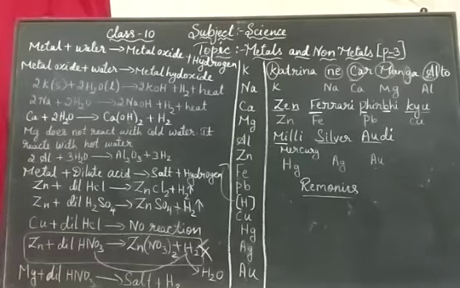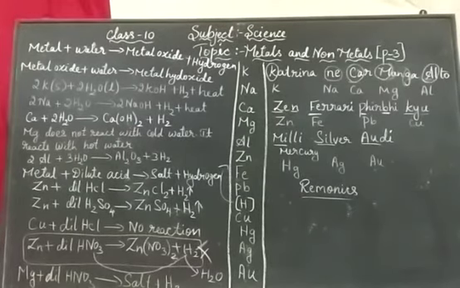What happens here is calcium starts floating because the bubbles of hydrogen gas stick to the surface of the metal. Therefore, heat is not evolved much. The next is magnesium. Magnesium, Mg, does not react with cold water. These three react with cold water, but magnesium will not react with cold water, but it reacts with hot water.